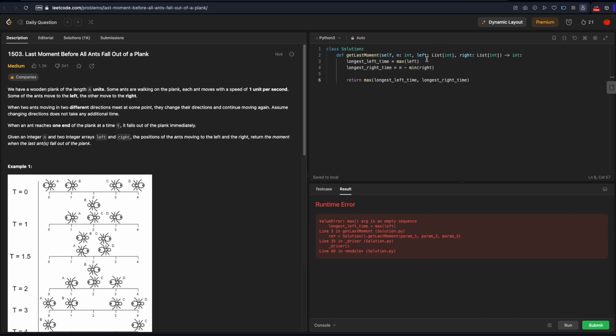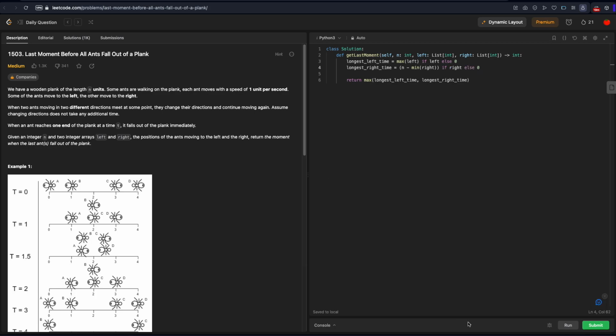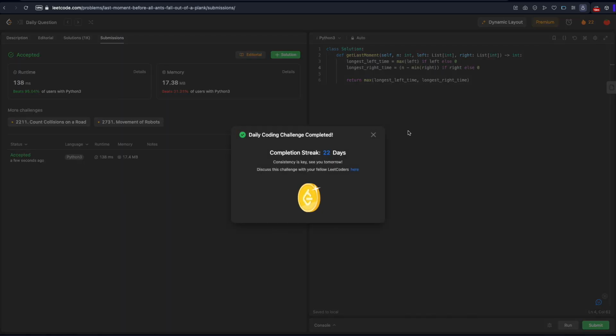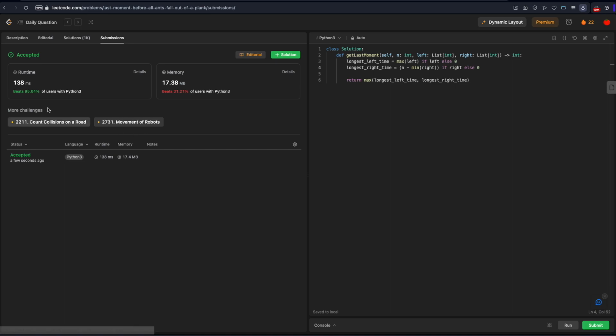Let's do that. We'll take max left if we have a left, else it's going to take 0 time. Same thing on the right. We'll take min right. Let's see, I'm going to wrap this in parentheses just so we have the right order of operations here. That's if right, else 0. All right, let's try this again. All right, so that works. Let's see if we can pass all the tests. And we pass.